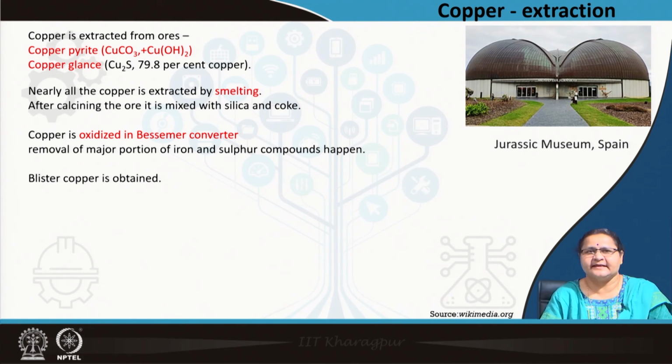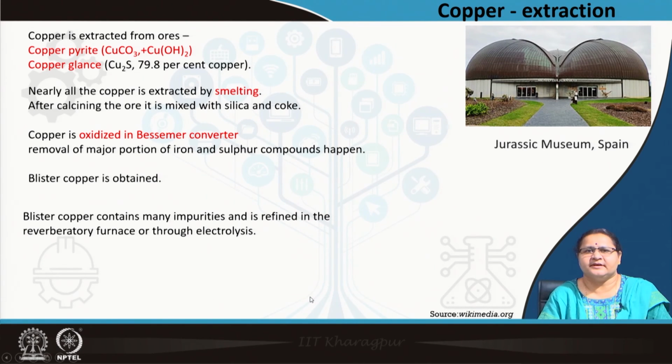That is calcining the ore, and the oxide is formed after putting this first extracted metal into the Bessemer converter. Removal of the major portions of iron and sulfur compounds happens in the Bessemer converter. It is a very similar process, and blister copper is obtained.